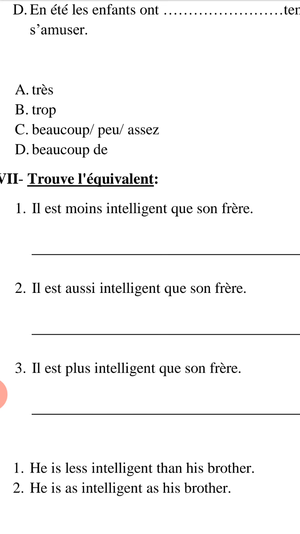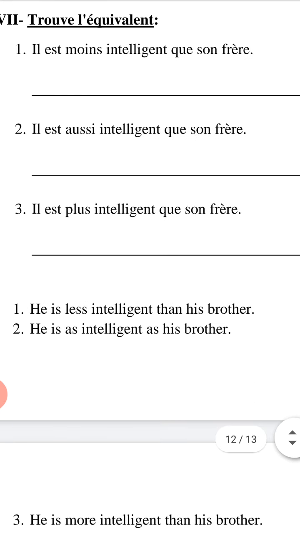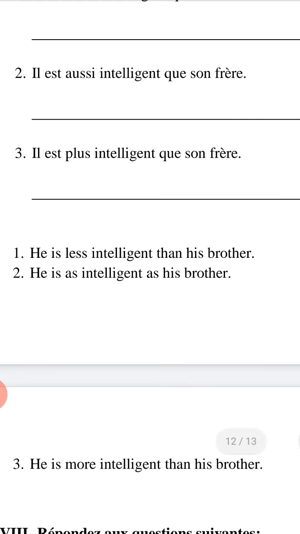What about il est aussi intelligent que? Aussi before and the que after, I mean before intelligent and the que after intelligent. It means the same, equal. He is as intelligent as his brother. For number 3, il est plus intelligent que son frère. He is more, plus que, more, bigger than.